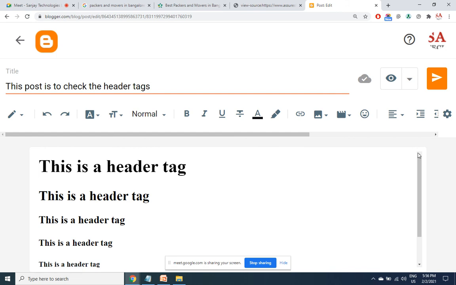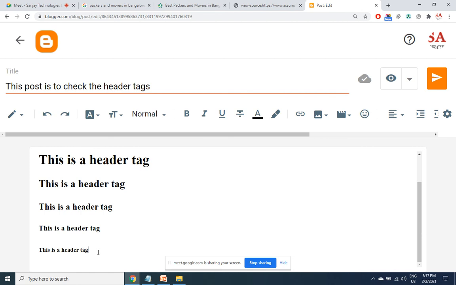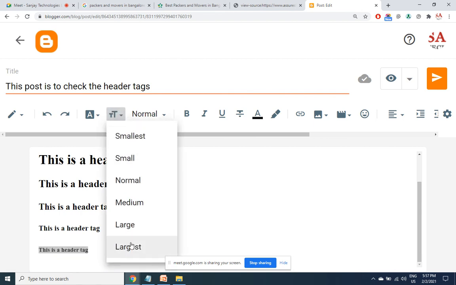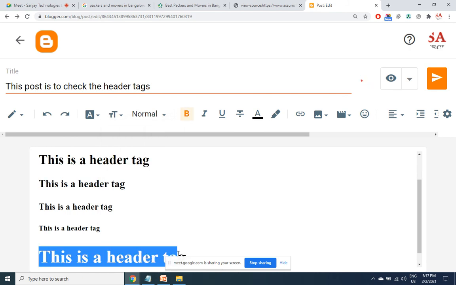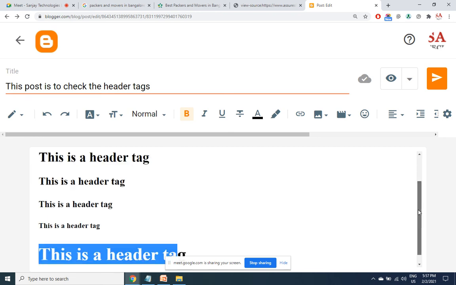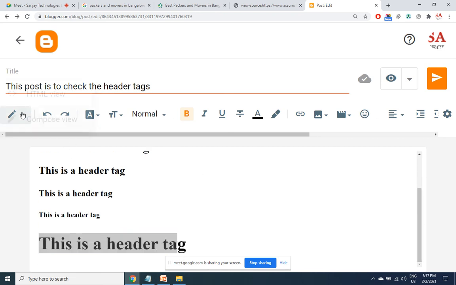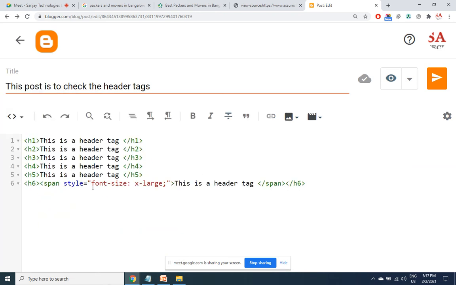Now, you can manipulate the size. Never judge a tag by the size. Let me show you how manipulation can be done in the front end. I am selecting this and I increase the size to a very large size. Now this may look like H1 to you, but it's not H1, it is still H6. If you go into the back end, you can make out what this tag is. So that is still H6.